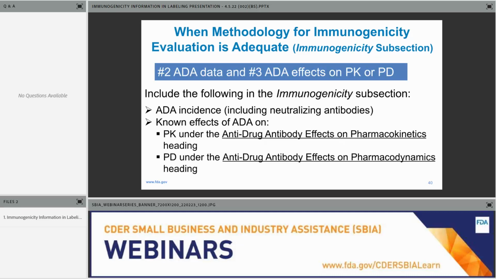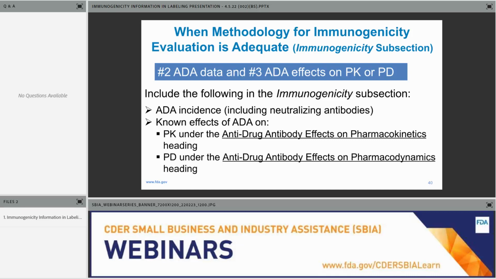Next, number 2, the recommendations are to include ADA data. Now, we recommend including ADA data whether the findings are positive, meaning that there are clinically significant ADA, or whether the findings are negative. We recommend defining the duration of exposure. Usually it's the time period where you have sampling of ADA and during exposure to the drug. If you have data on NAb, neutralizing antibodies, the guidance also recommends doing that.